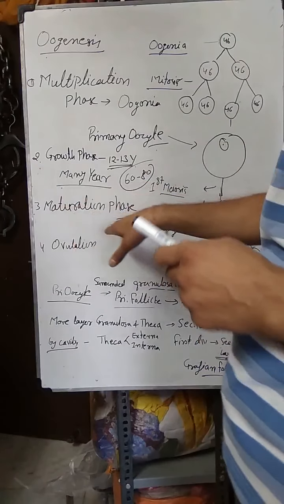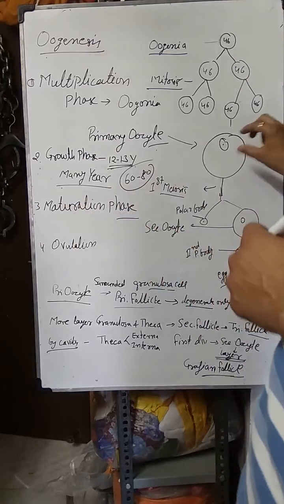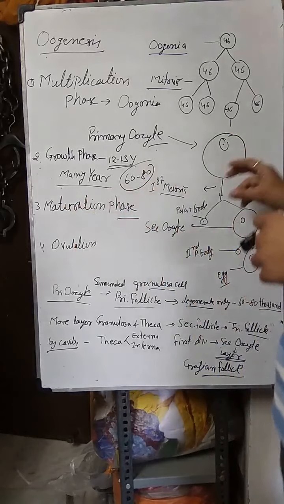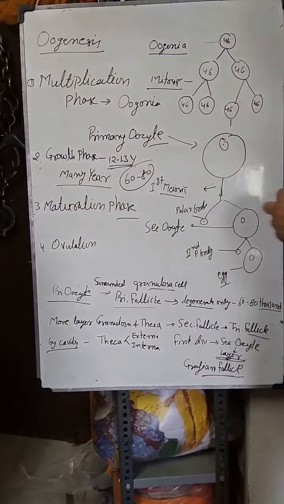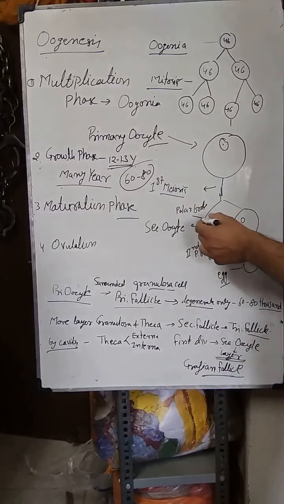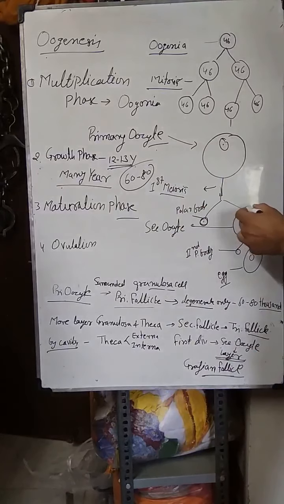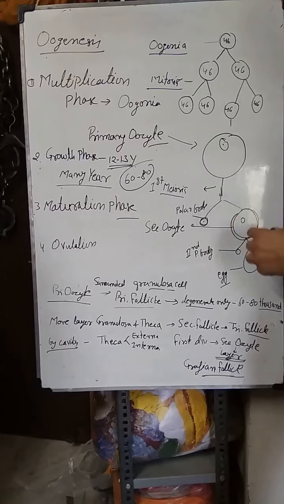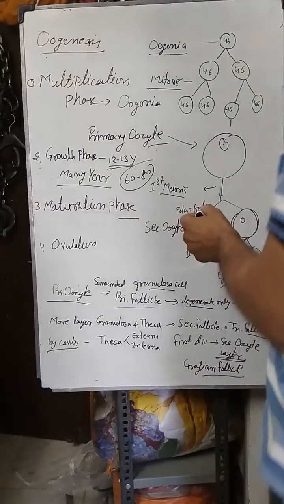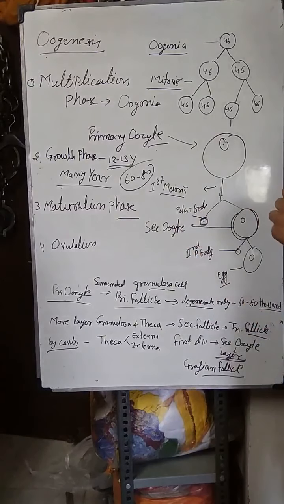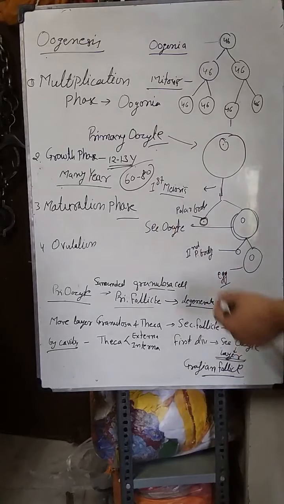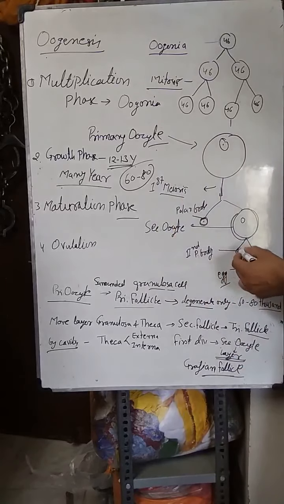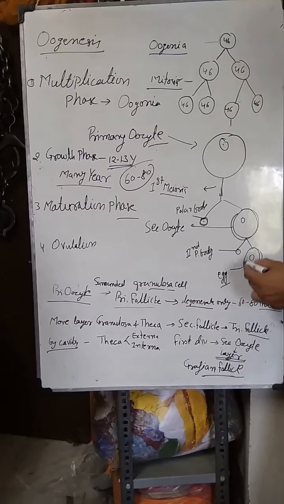The next is the maturation phase. During the maturation phase, the primary oocytes mature and the first meiotic division takes place. During the first meiotic division, one cell is formed that is known as the secondary oocyte, and another cell is formed that contains minimum cytoplasm and a nucleus, that is the first polar body. And then the second division, which is again an unequal division, in which a small second polar body is formed, and another cell, that is the egg cell.